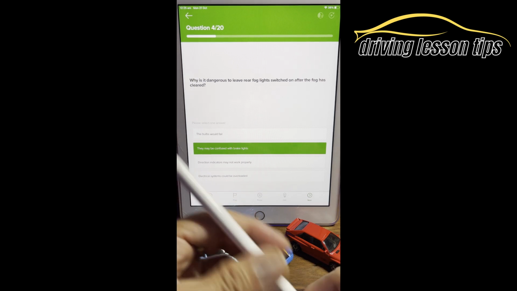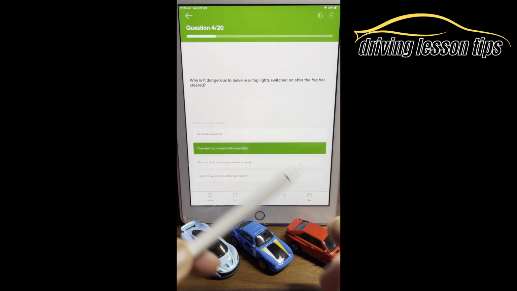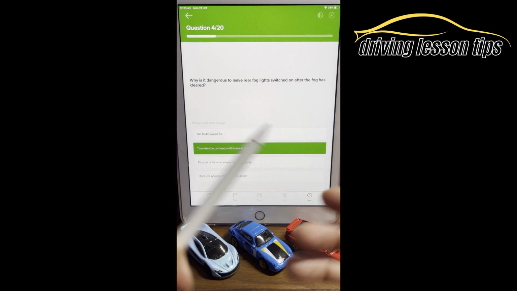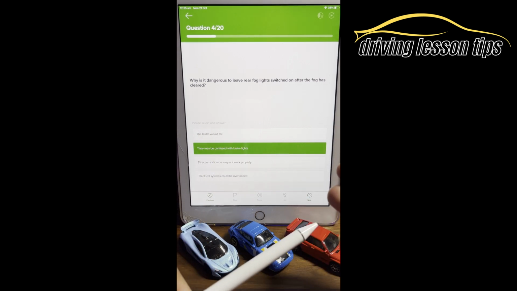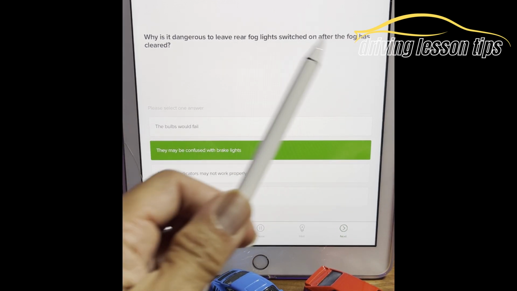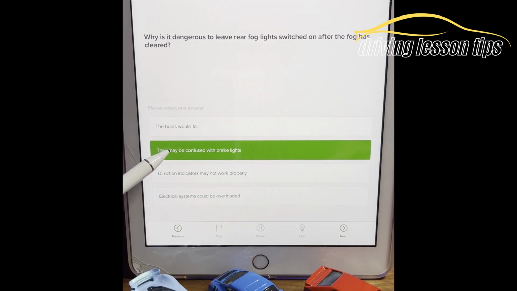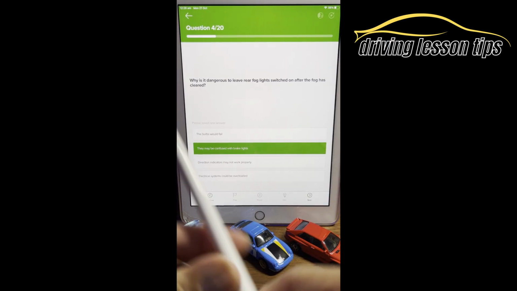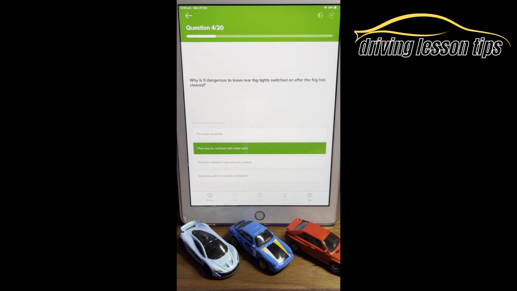Let's look at it. So your rear fog light is a bright light, just as bright as your brake lights. So when you press your brake pedal, obviously your brake lights come on at the back of your car, which are red. Your fog light is just as bright as that. And if you leave your fog light on, even after the fog has cleared, somebody behind you might not see when you actually brake. So they could be confused with brake lights. So yes, they could get confused with your brake lights. As always, when the fog has cleared, switch your fog lights off.